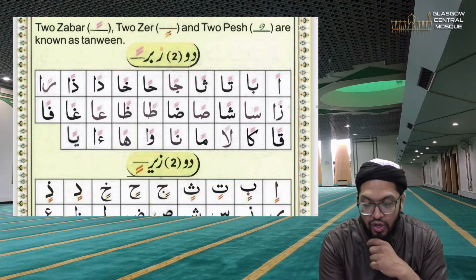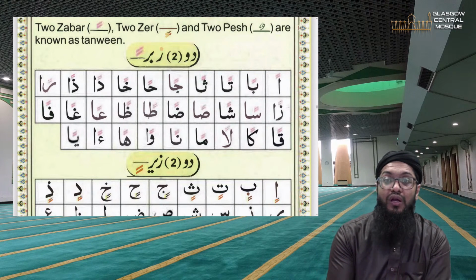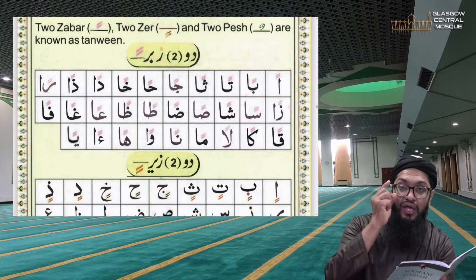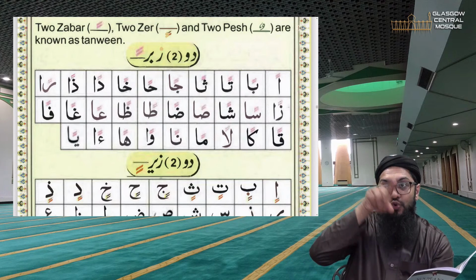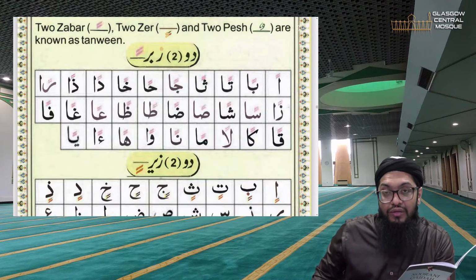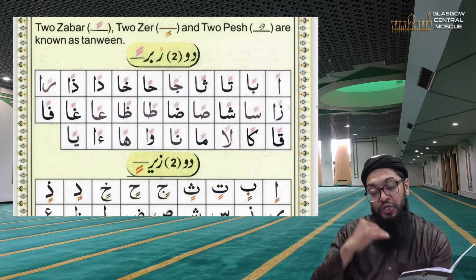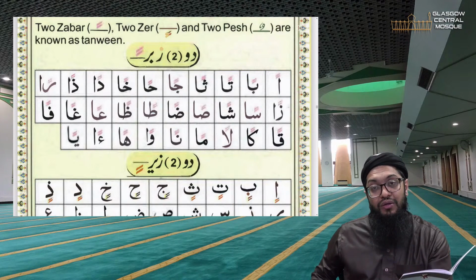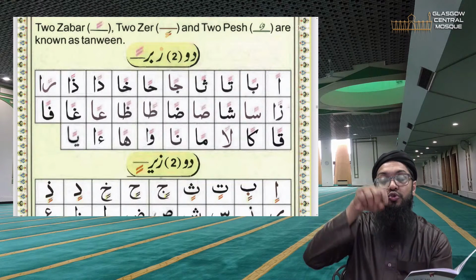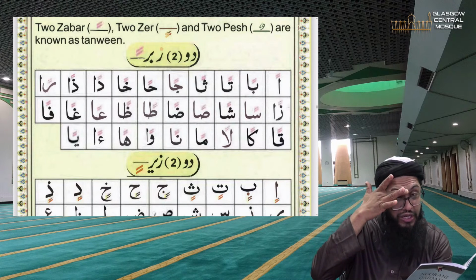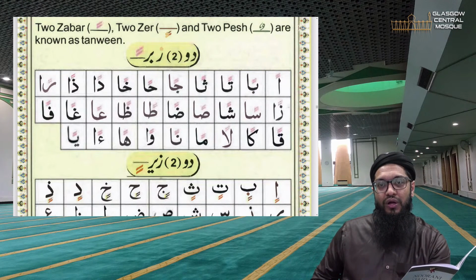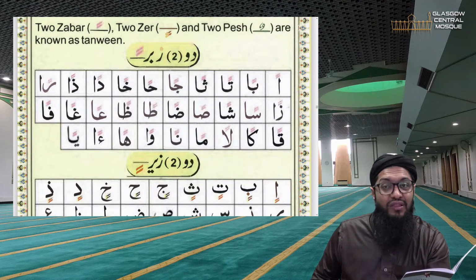Okay? So, guys, page 24, the learner must be able to learn what Tanween means. Just two zabar or two lines, which is two fatha, or two lines at the bottom of the letter, which is called kasra, or two zer, so two kasra. Or two dhammas or two pesh. That's what Tanween means. Tanween means two zabar, two zer, two pesh. Or those of us who are used to the Arabic words, fathatain, dhammatain, kasratain.